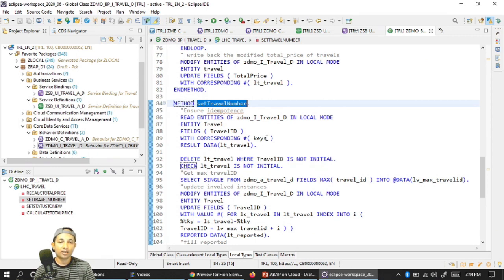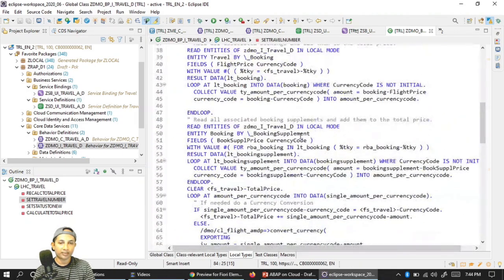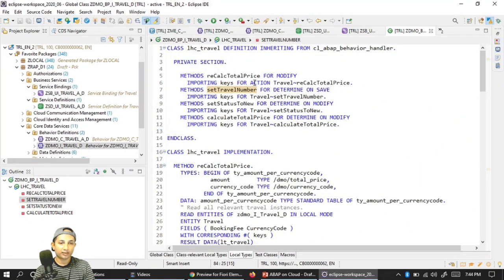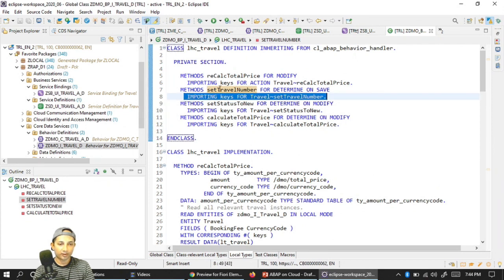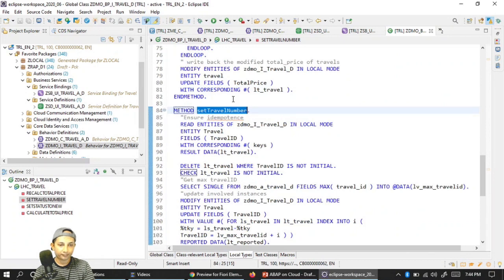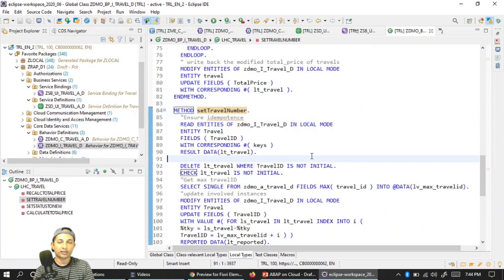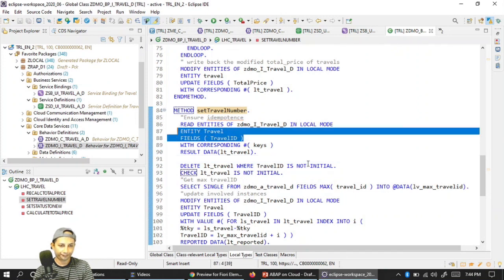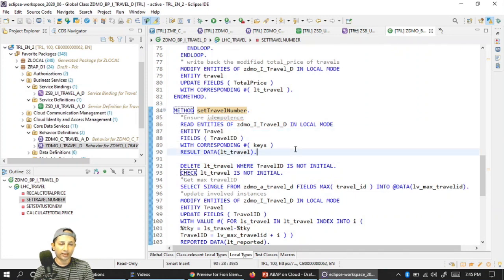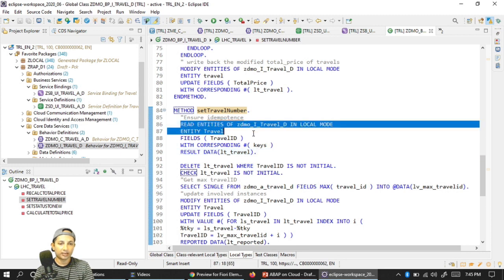So keys will contain the UUID, because if you just implement it, you'll see keys as my importing parameter, right? So let's go to this method again. With this key, I'll first determine the relevant travel IDs that are available. What are the travels available in my entity?